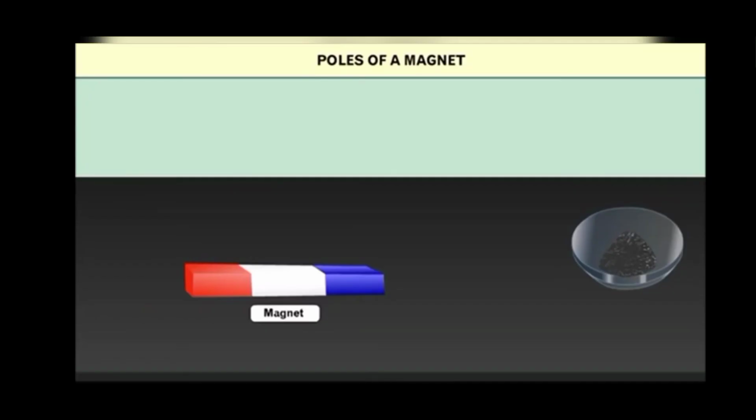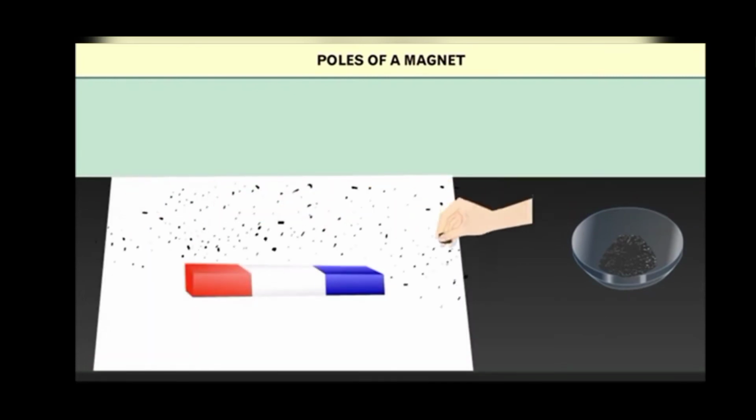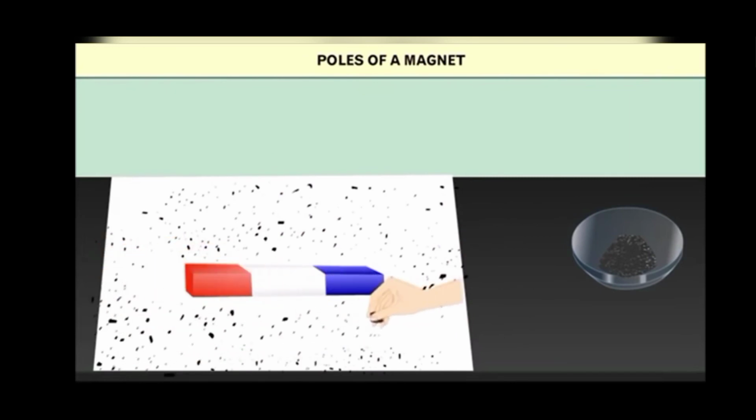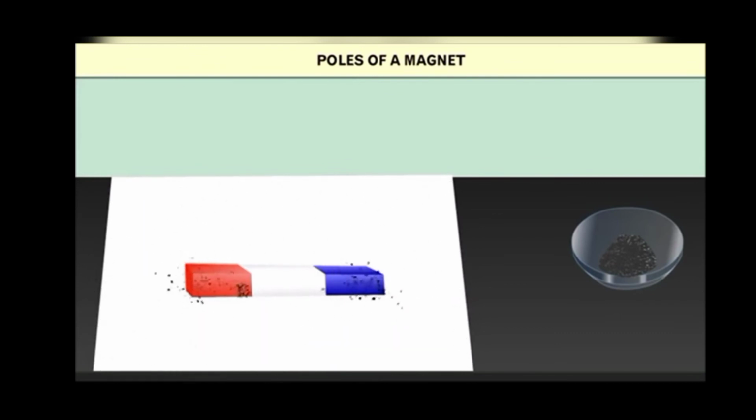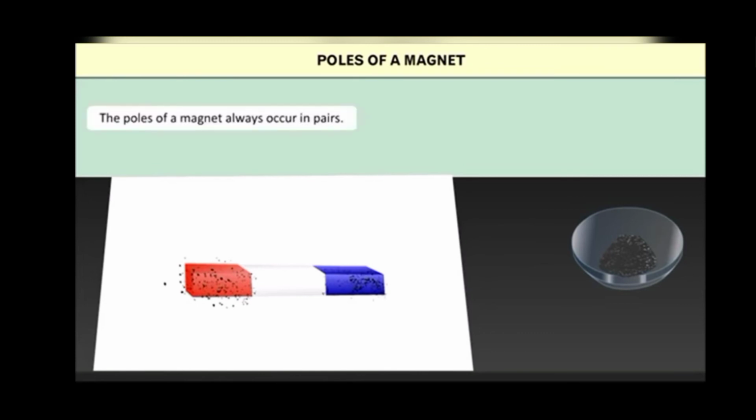Students, poles of the magnet. Let us perform an activity to learn about the poles of a magnet. Spread iron filings on a piece of paper. Place a magnet on it and shake the paper. It can be observed that the iron filings stick near the ends of the magnet, and these two ends are called magnetic poles. The poles of a magnet always occur in a pair. It is impossible to obtain isolated magnetic poles.